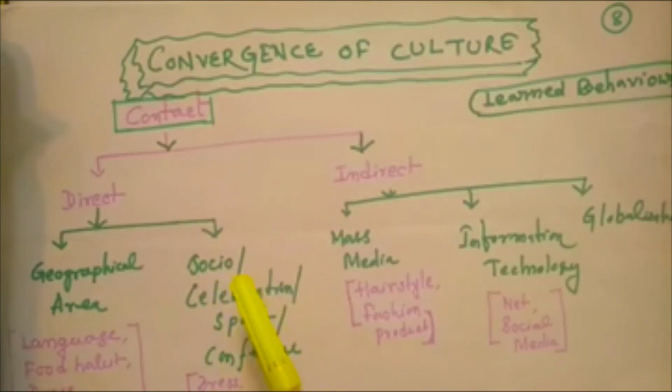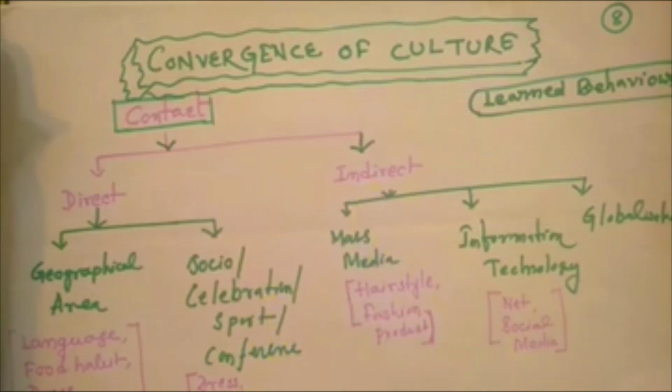Due to celebrations, attending conferences or sports, we can adopt food pattern, playing pattern, celebration pattern through direct contact, within the interaction with people.